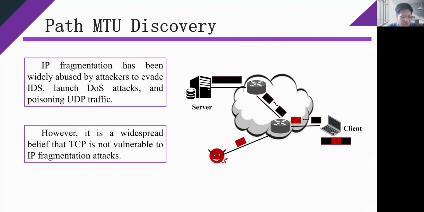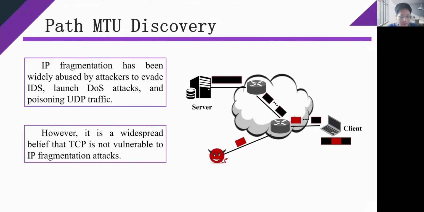IP fragmentation has been widely abused by attackers to evade intrusion detection systems and launch DoS attacks. Besides, attackers can misuse IP fragmentation to attack UDP-based applications and services, for example, poisoning DNS cache.